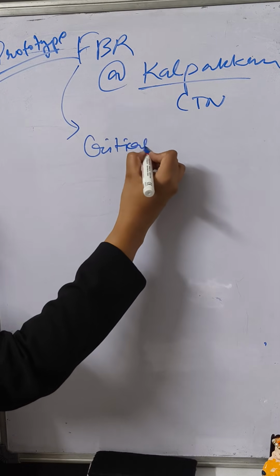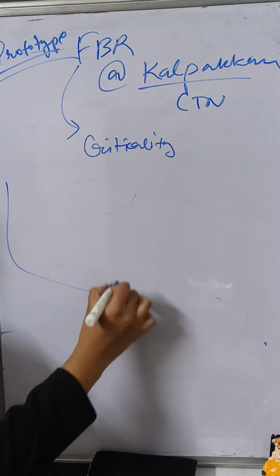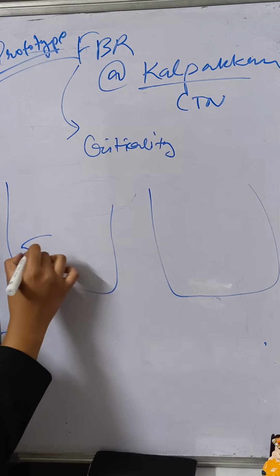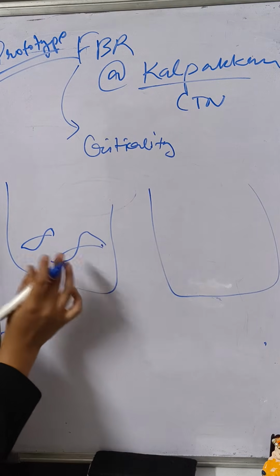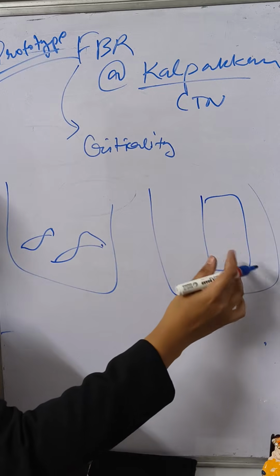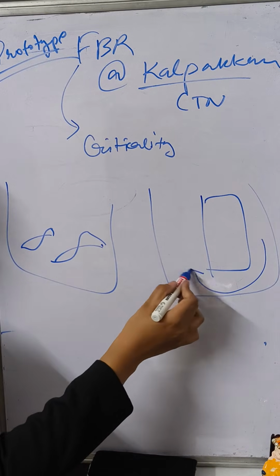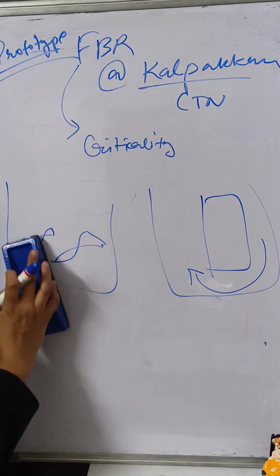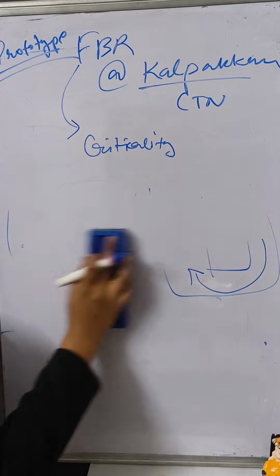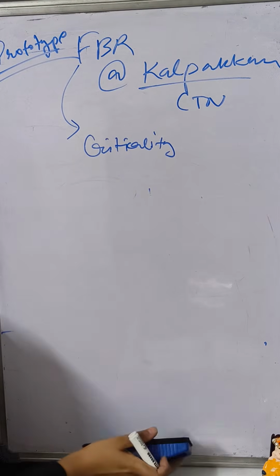Criticality can be understood by a very simple example. Let us say these are two aquariums. In one aquarium, fish are moving independently here and there. But in the second, I have added an obstacle. Now all the fishes have to move from this pathway only. The same happens inside the nuclear reactor. There are fuel rods and control rods.